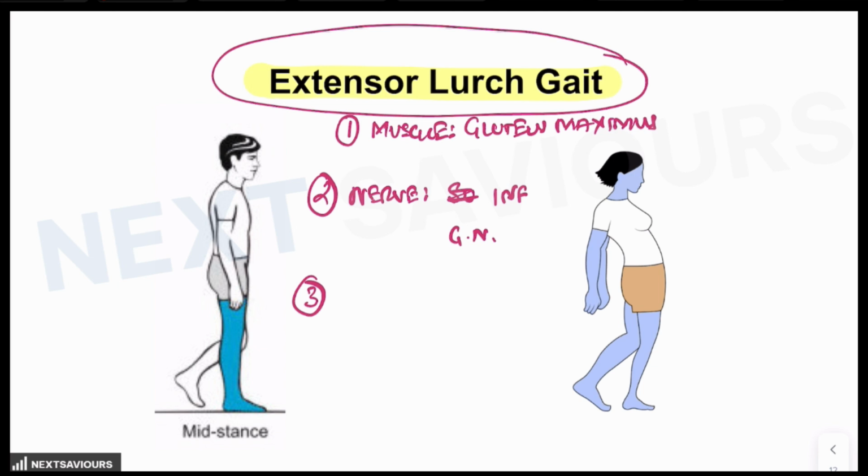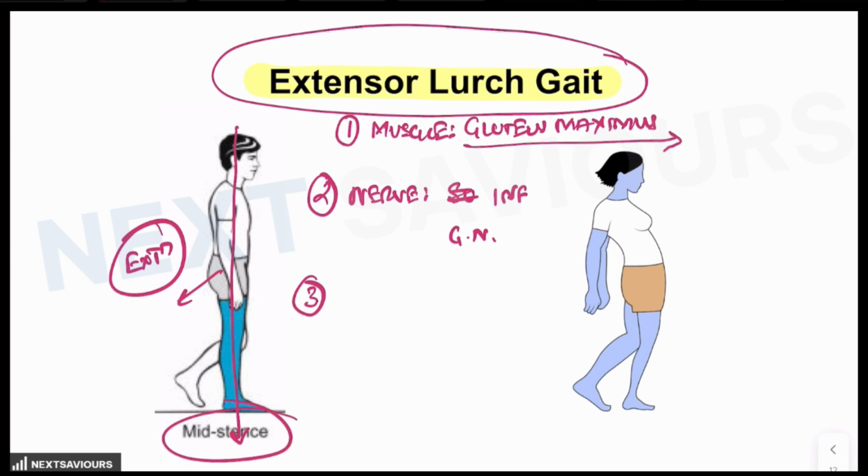Now normally during the stance phase, the gluteus maximus, which is the major extensor of the hip joint, is responsible for maintaining the extension at the hip during the mid stance stage. In case the gluteus maximus is weakened, which could be because of multiple factors, it could be neurological, it could be direct mechanical injury, it could be because of intramuscular injections. So if there is a weakness of the gluteus maximus, whenever the patient is forced to stand in the mid stance, he will lean forward, right?